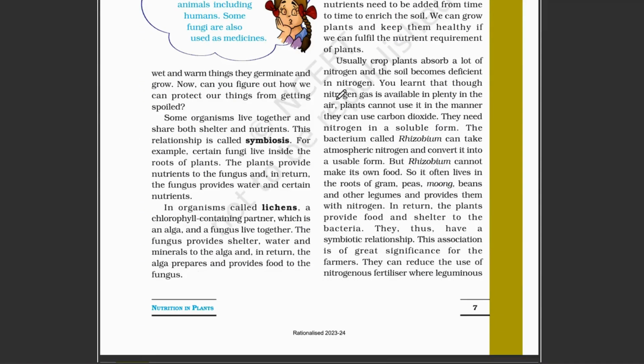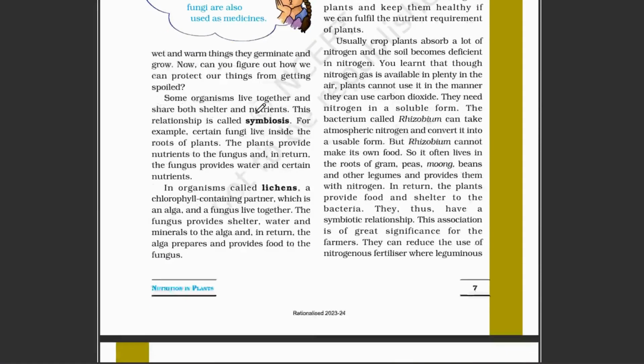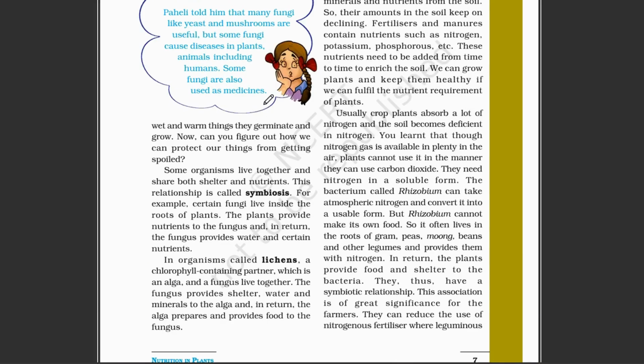There are also organisms that do not make food like this. For example, two organisms can have a mutual relationship. If you give some water, they give you carbon dioxide. This type of relationship is called symbiosis. Some organisms live together and share things within themselves. For example, certain fungi live inside the roots of plants. The plant provides nutrients to the fungus, and in return the fungus provides water and certain nutrients.